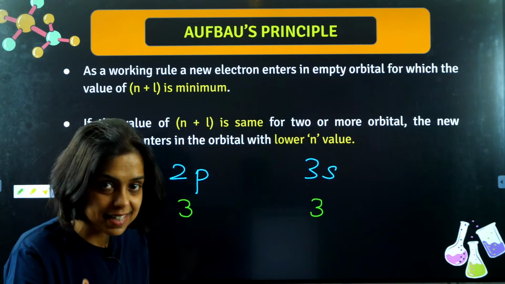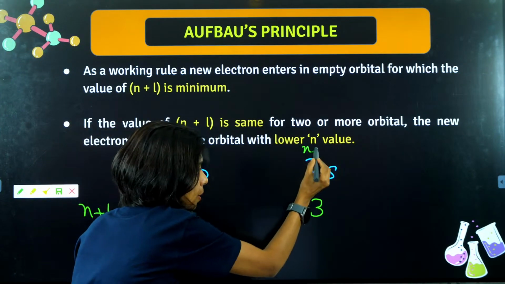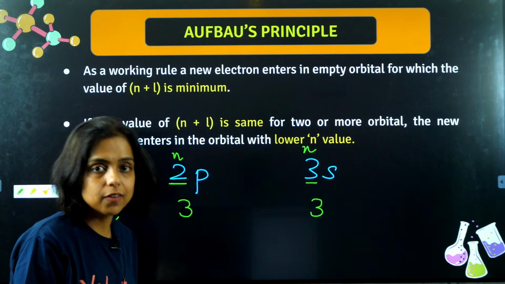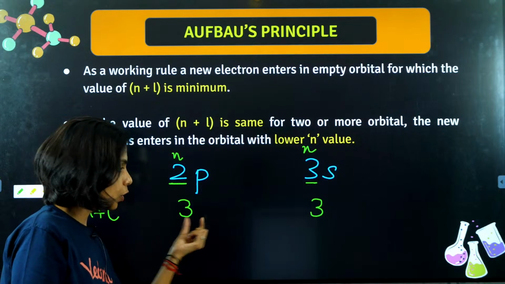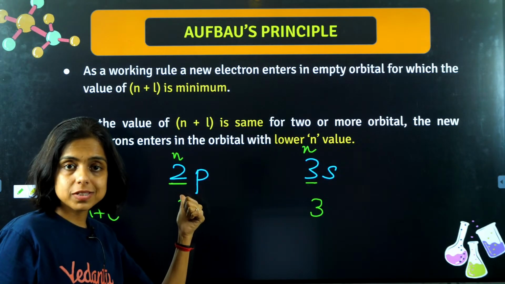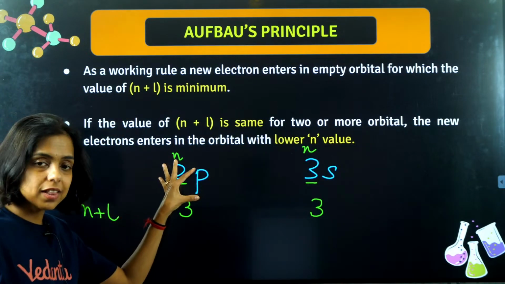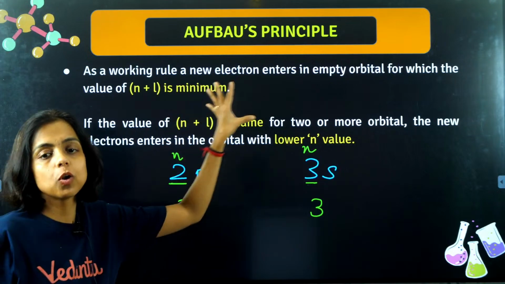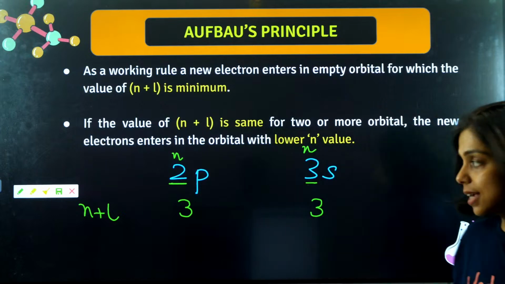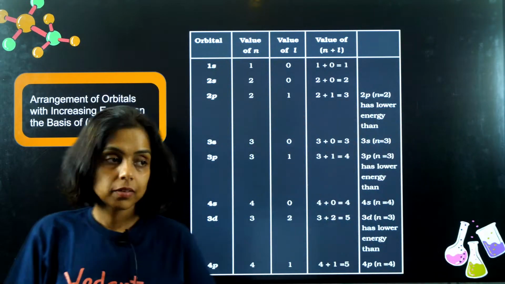Now in such cases, the one with the lower value of n will have lower energy. Here n is 2, here the shell number is 3, principal quantum number is 3. Got it? So both of them have the same n plus L value. Out of these two, 2p, because it has lower value of n, shell is less, has lower energy. So we'll fill the electron in 2p first, followed by 3s. Got it, guys? So this is the n plus L rule, Bohr-Bury rule, right?